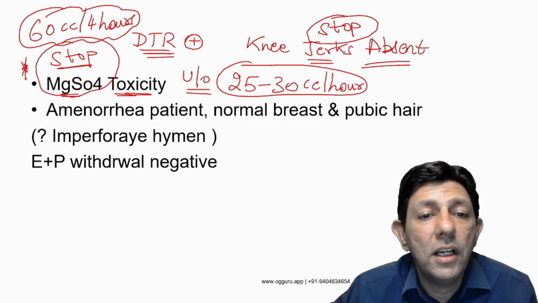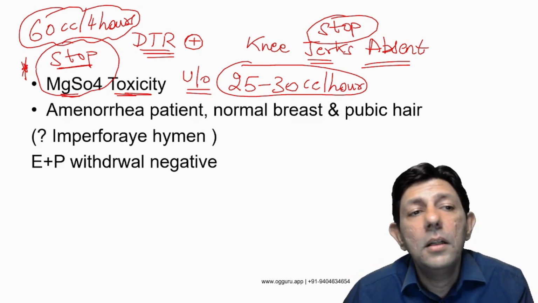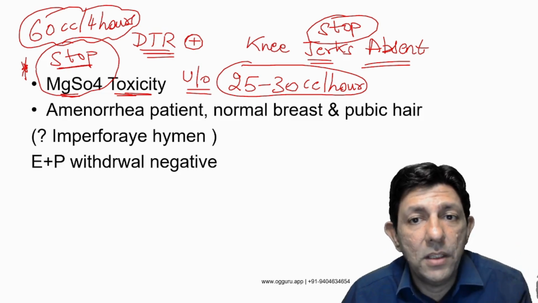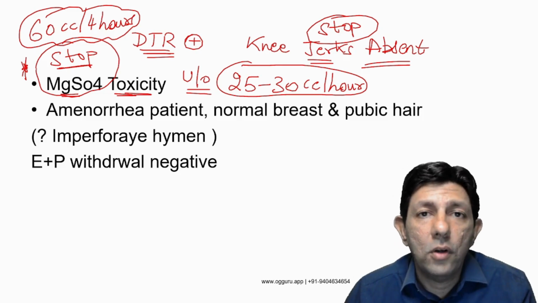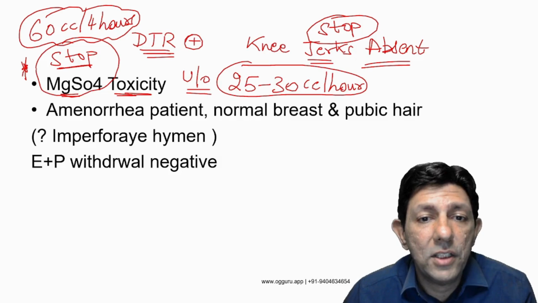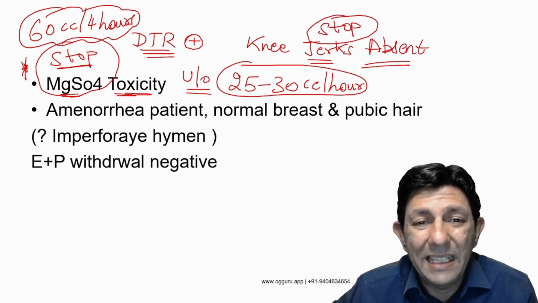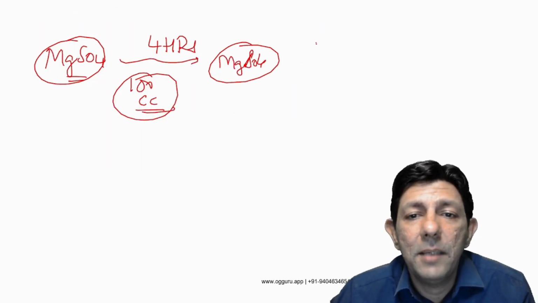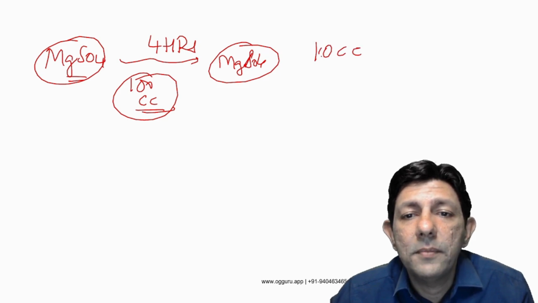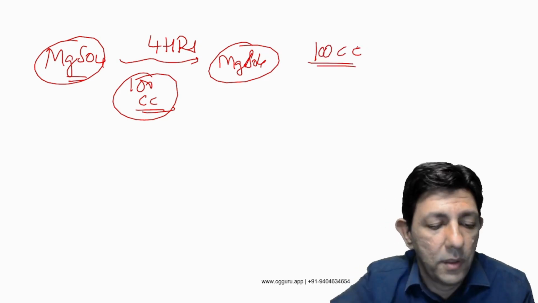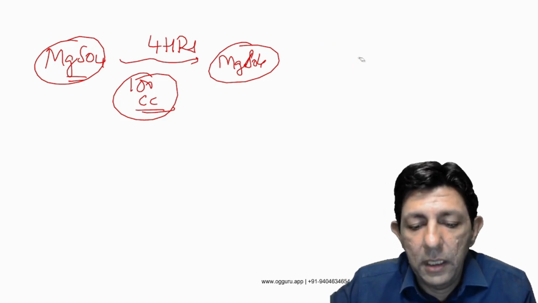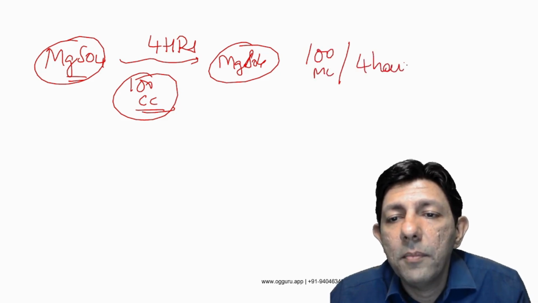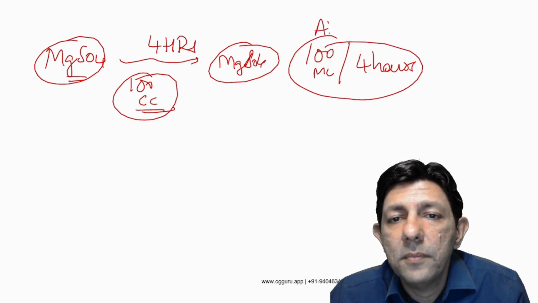The question was: in which condition will I stop magnesium or not give magnesium sulfate? If the knee jerks are absent, I will stop, because toxicity is happening; respiratory distress and cardiac arrest can happen. And the urine output should be at least 25 to 30 cc per hour, so at least it should be 100 cc. Remember, it should be 100 ml in 4 hours time, at least.